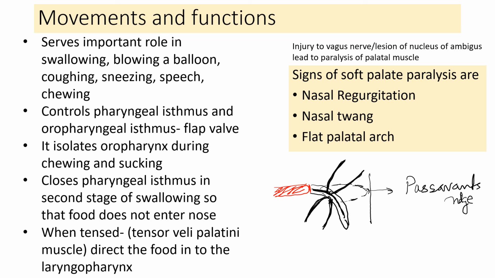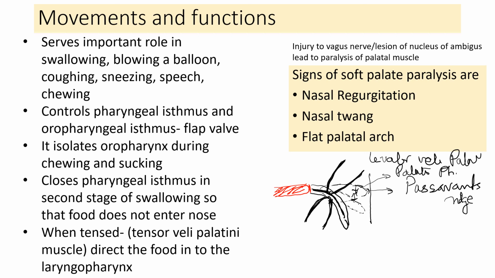So soft palate with the Passavant's ridge is called a pharyngeal isthmus. This isthmus is controlled by the contraction of the levator veli palatini muscle and the palatopharyngeus muscle. When they contract, levator veli palatini will lift the soft palate up and posteriorly, whereas palatopharyngeus is going to bring the lateral walls together. So with this, there is a closure of the pharyngeal isthmus.